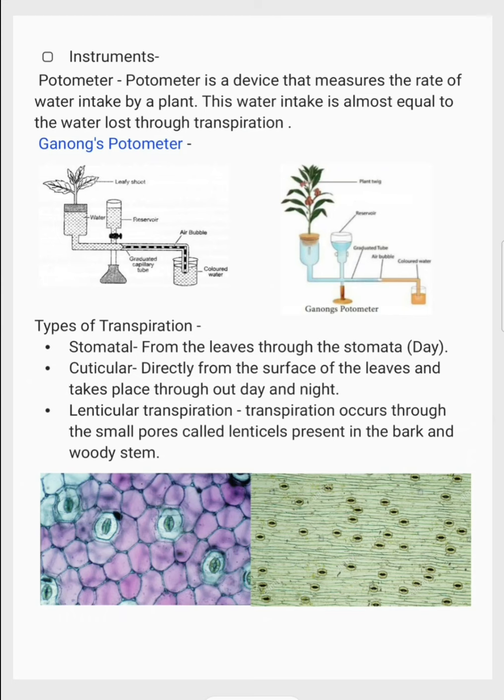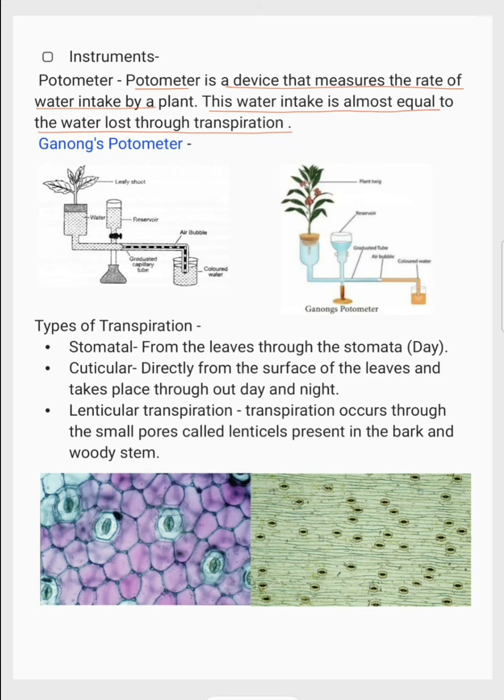What is the instrument part? Potometer is a device that measures the rate of water intake by a plant. The water intake is almost equal to the water loss through transpiration. So as much water as is absorbed by the plant, that much water will be released by the plant through transpiration.